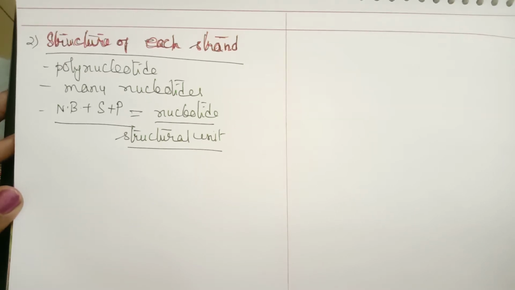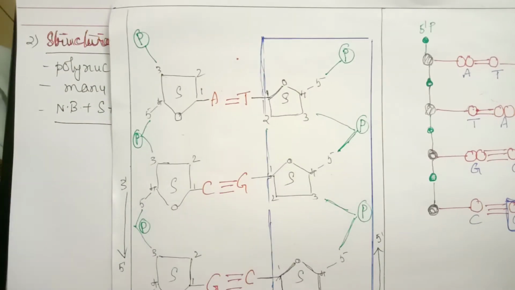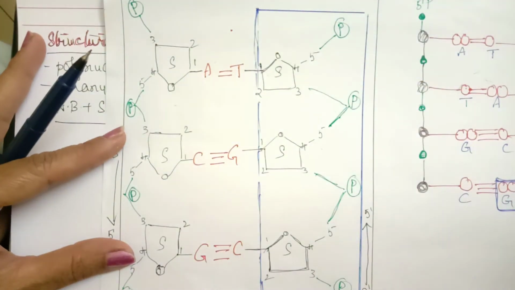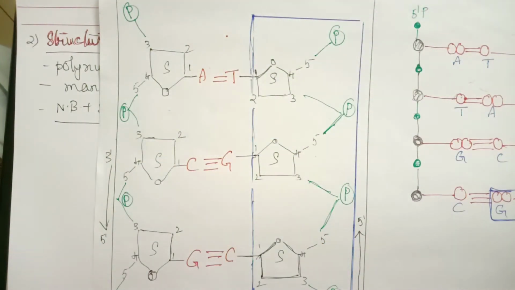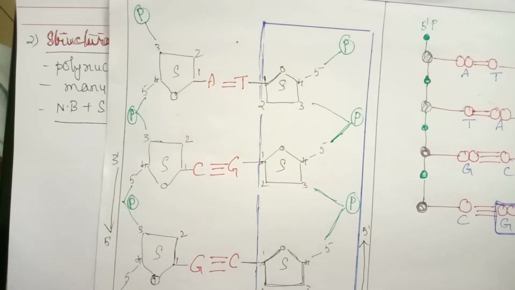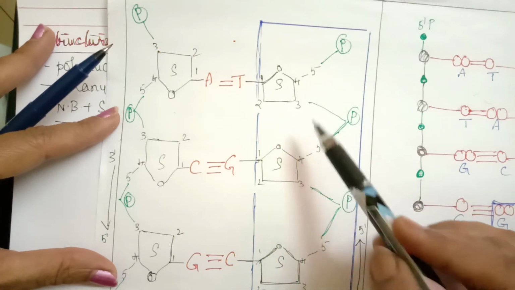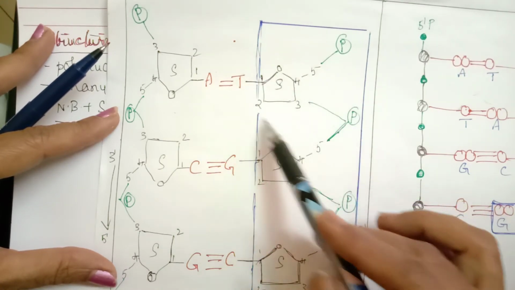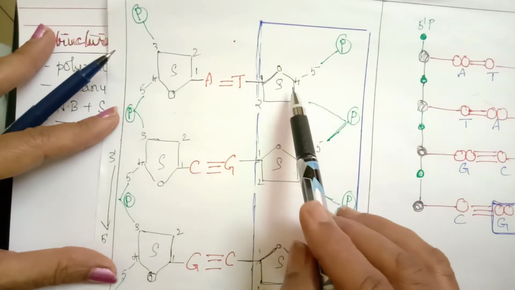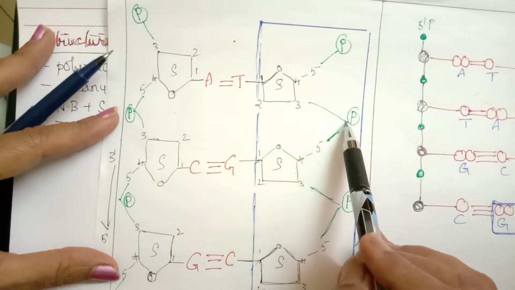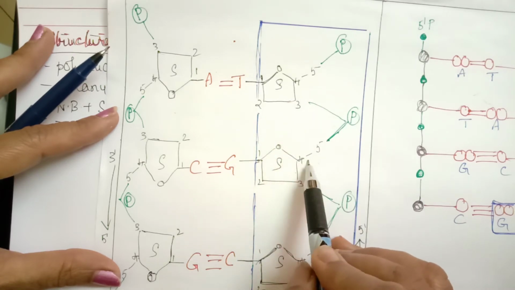This side is one strand and adjacent to this is another strand. If we take two nucleotides of one strand, they are connected by phosphate. That is, the third carbon of one sugar is connected to the fifth carbon of the next sugar.